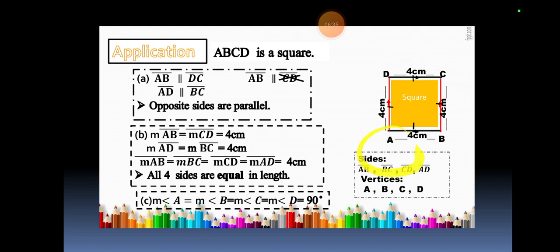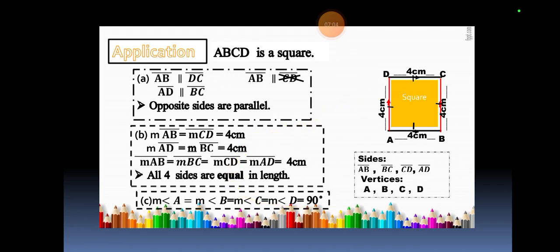Because if I am starting here from A, I must start here from D. That is in front of that. If I start from B, then I'll say BA is parallel to CD. But I can't say AB is parallel to DC, because the facing matters. If they face each other, that matters a lot. Opposite sides are always parallel.